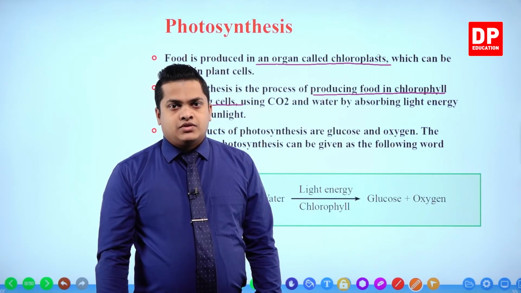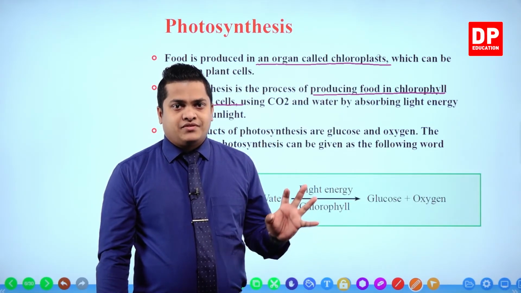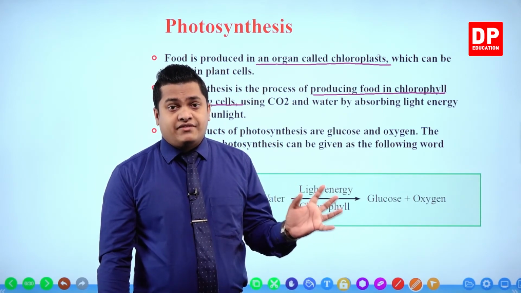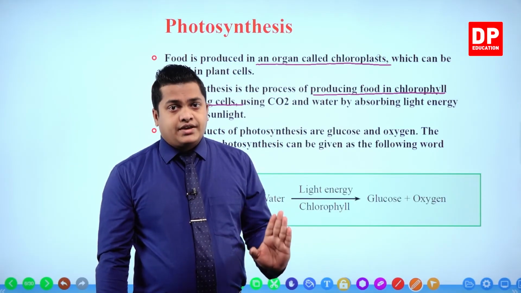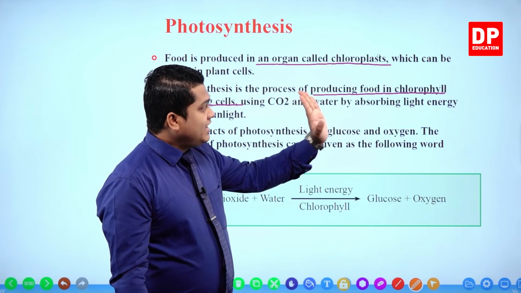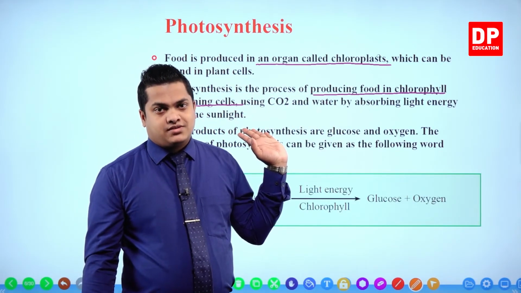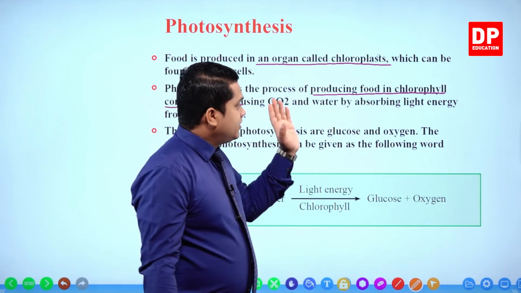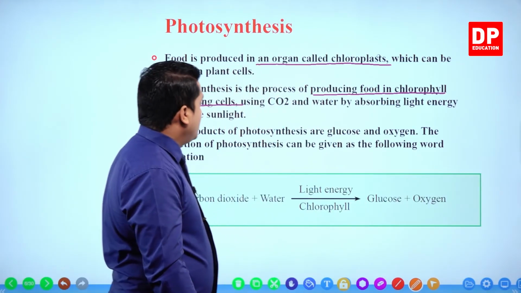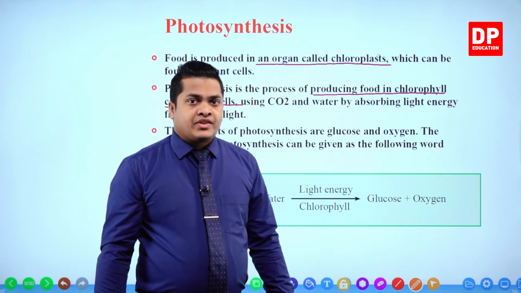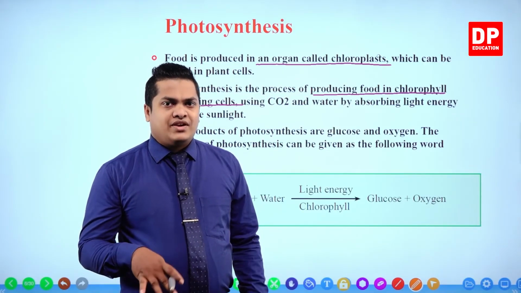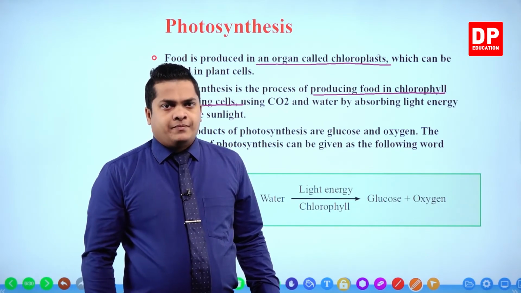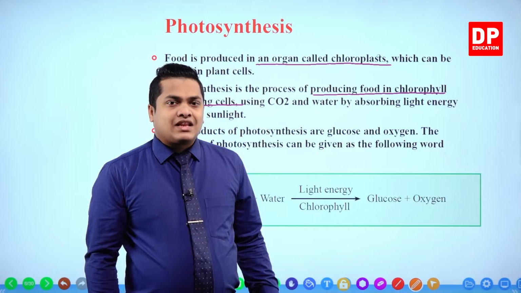Right? So photosynthesis is the process of production of food, not in each and every plant cell, but in chlorophyll containing plant cells, right? So my dear children, it is producing food in chlorophyll containing plant cells. Not only in leaves, in some different special kinds of plants, there can be chlorophyll within the stem as well. That's why you can observe the stem in green color.